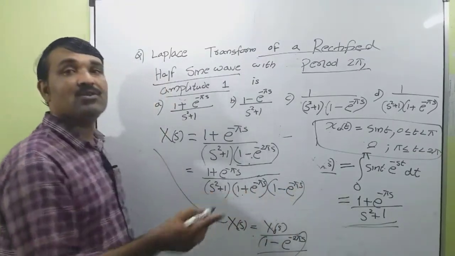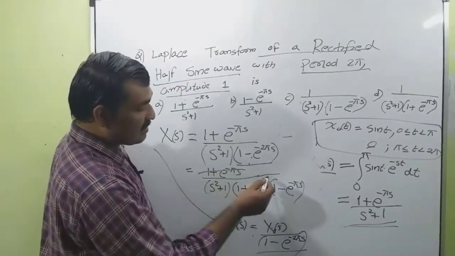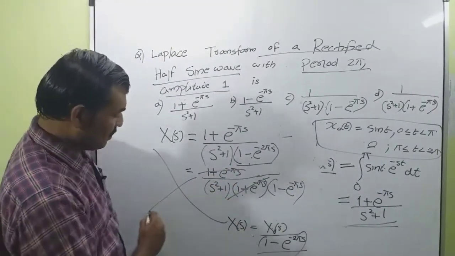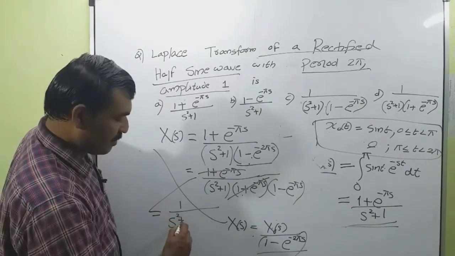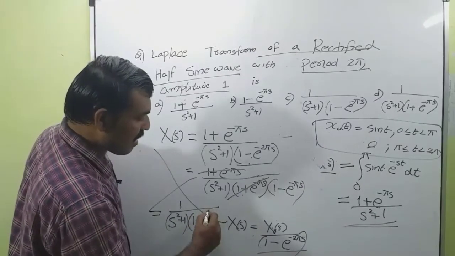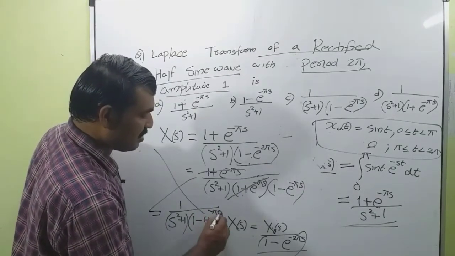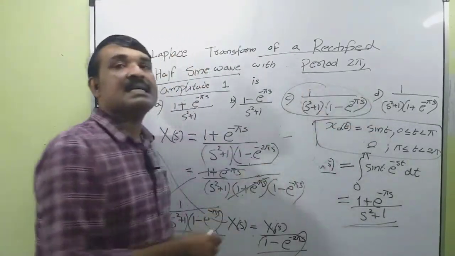That is a plus b into a minus b form, a square minus b square. Now this term and this term get cancelled. So X(s) is equal to 1 divided by (s square plus 1) into (1 minus e raised to minus pi s). So this is our answer, and it is given in option number C.